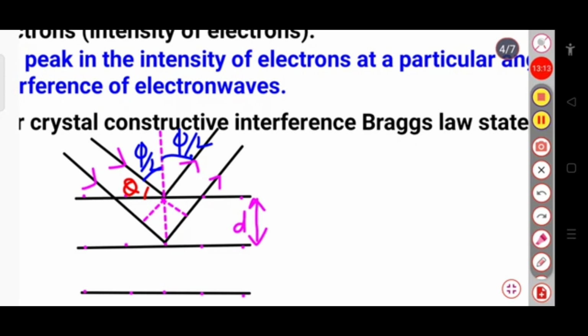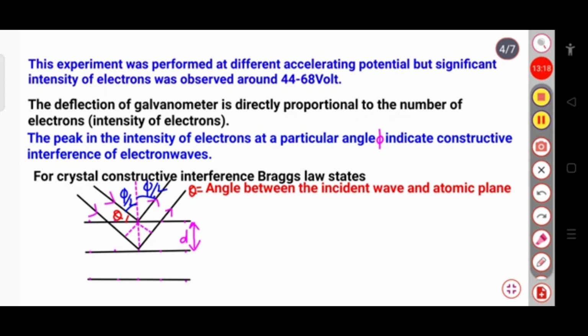Now here we want to calculate the path difference between these two waves. Here theta is the angle between the incident wave and the atomic plane, and d is the distance between the two atomic layers. Clear?